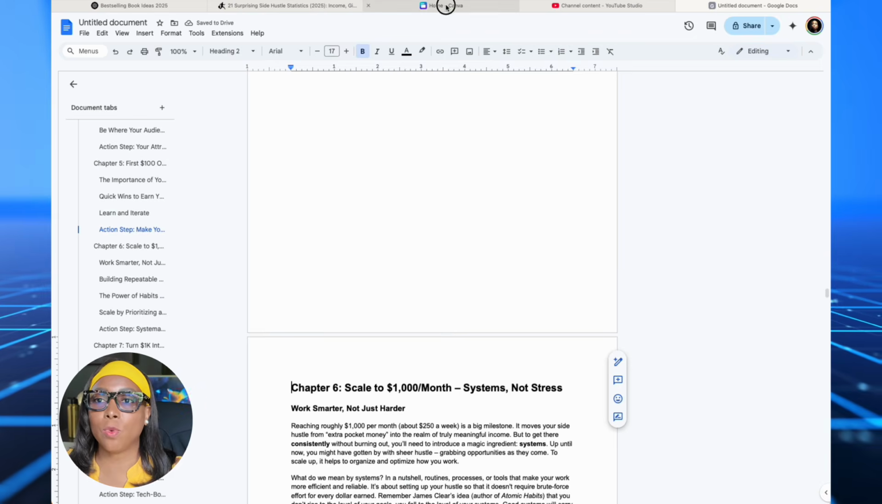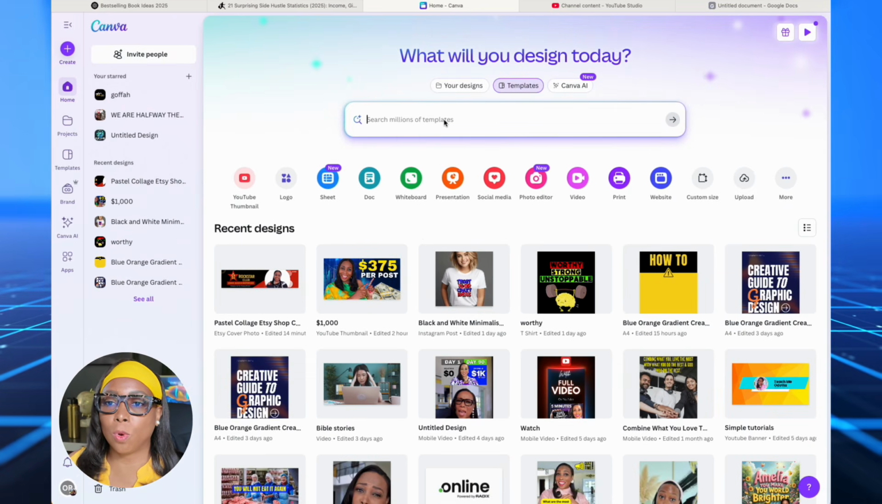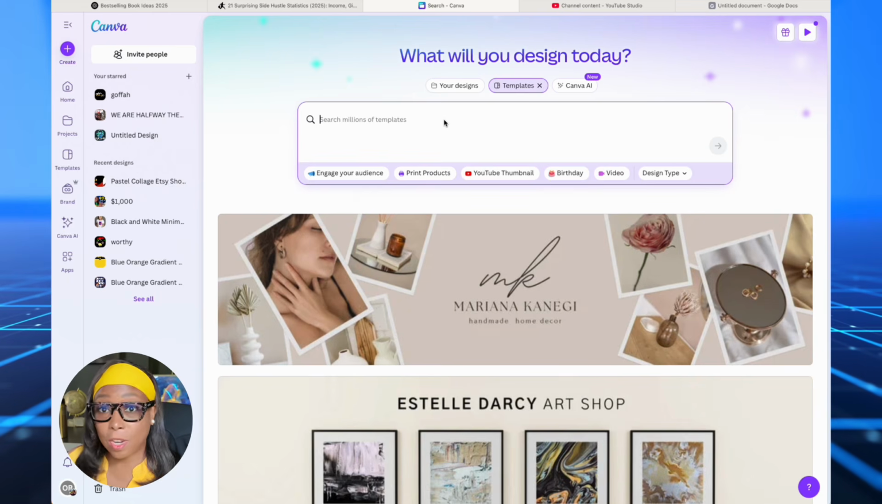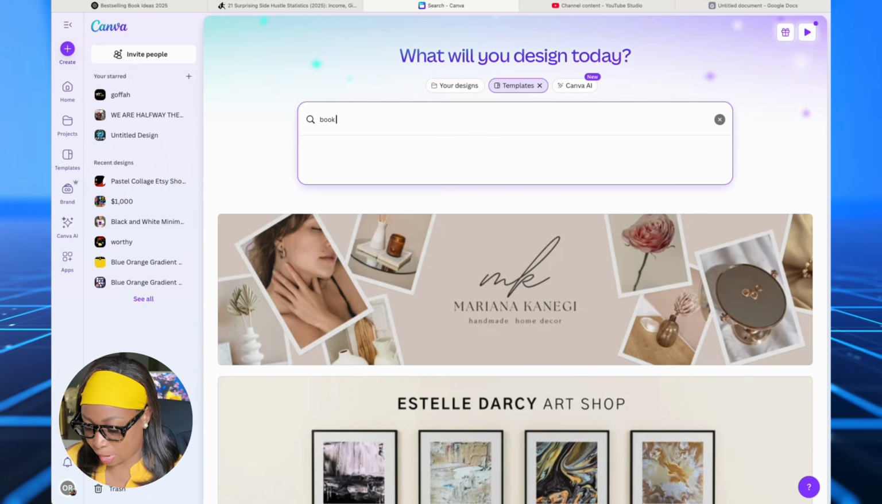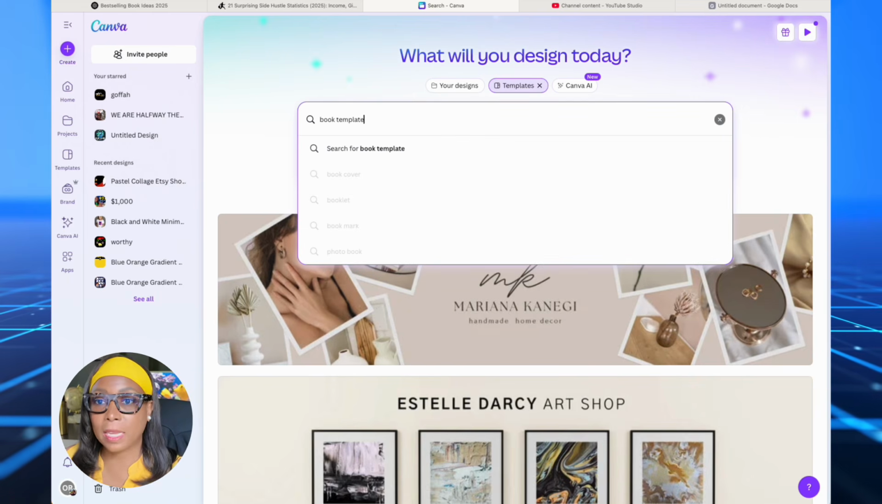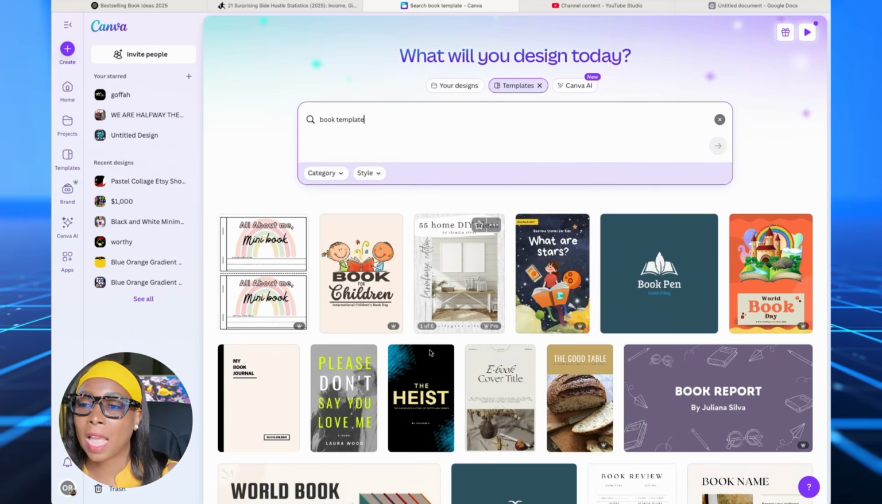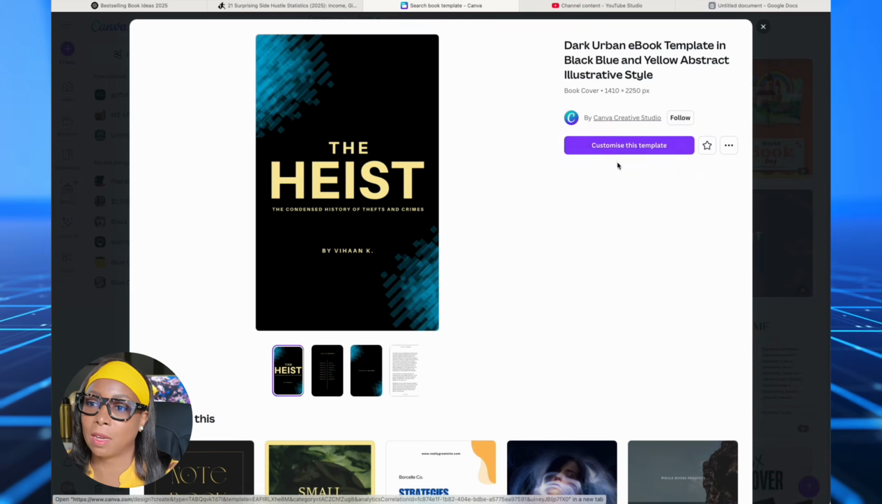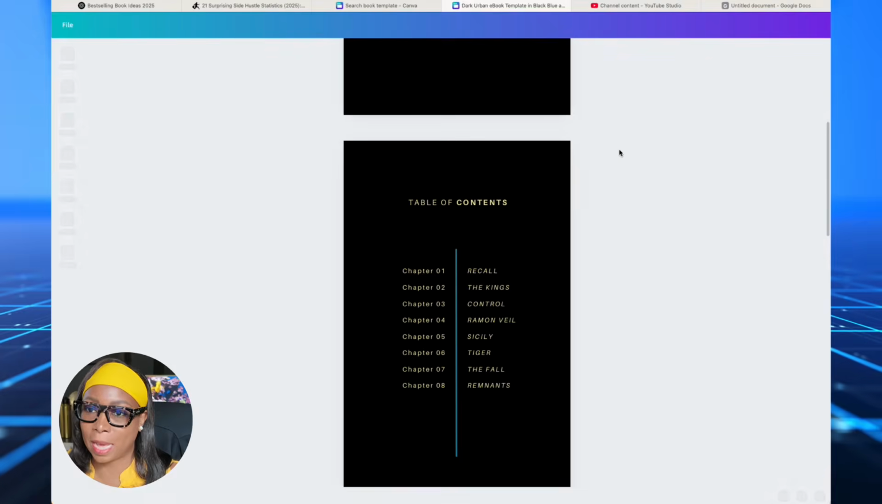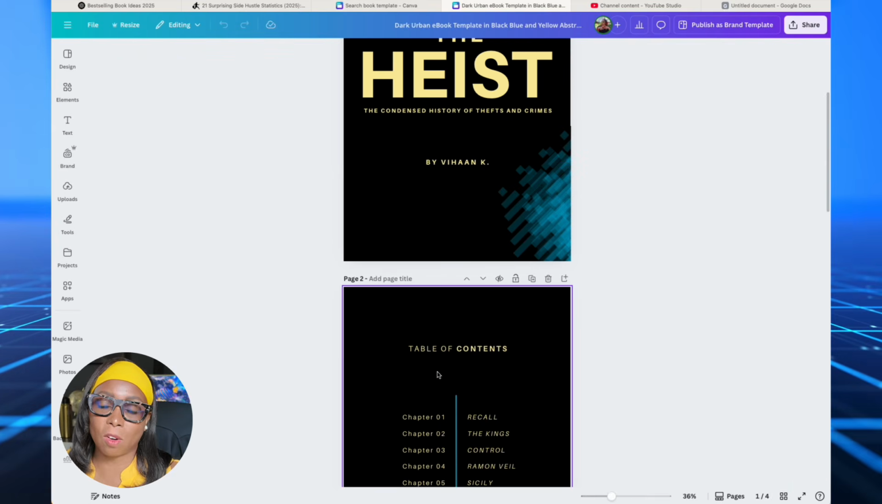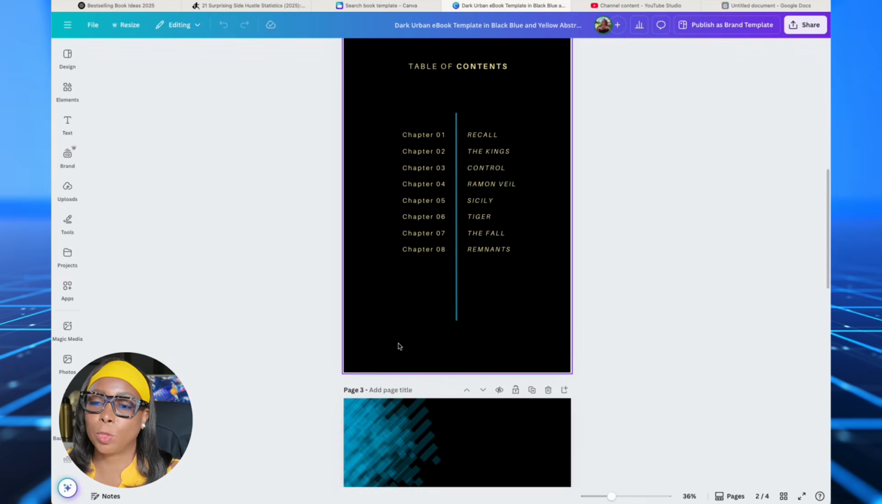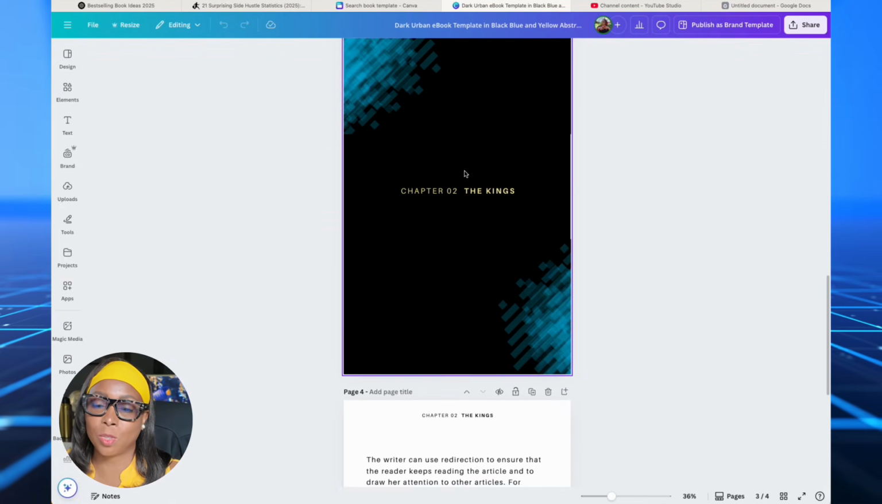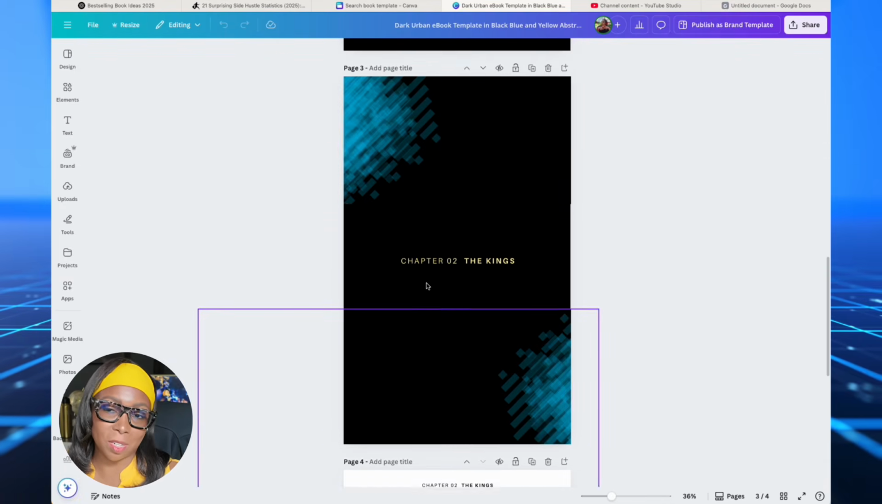The other way you can lay out your book is you can go to Canva, and you can use the free version to do this. You can type in book template, as I'm doing here, and then you can select any template. You're going to change the cover, so it doesn't matter. And then you can click customize. I like this one because it already has a table of contents, which we can easily copy your table of contents to. It also has chapter layouts.